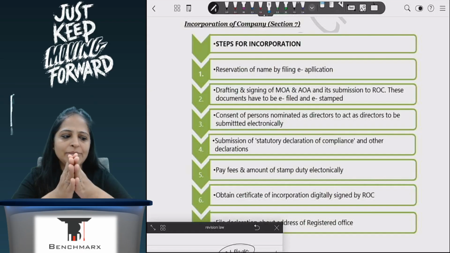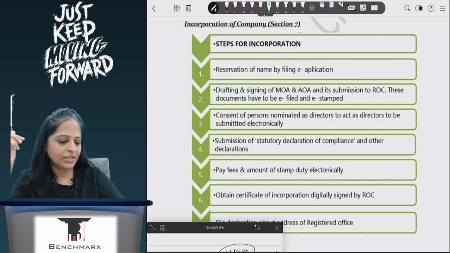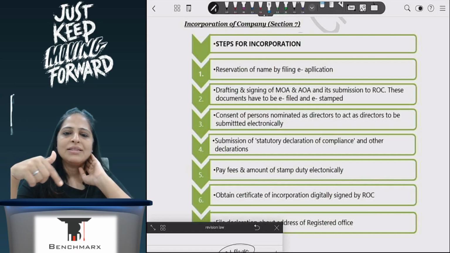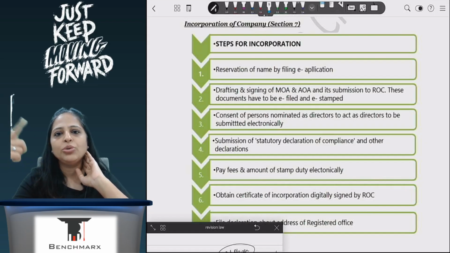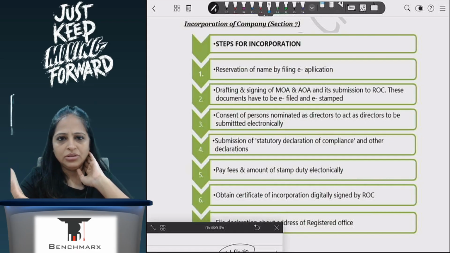And once the name has been reserved, after reservation of name, I will have to file within 20 days all the documents. Here the list of compliances is much more as compared to your LLP. So in LLP you have to file LLP agreement and details of the designated partners.